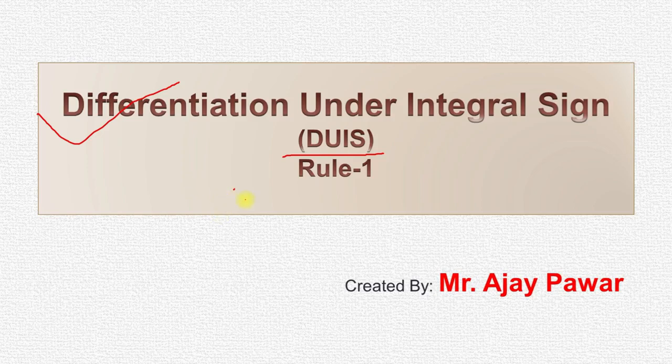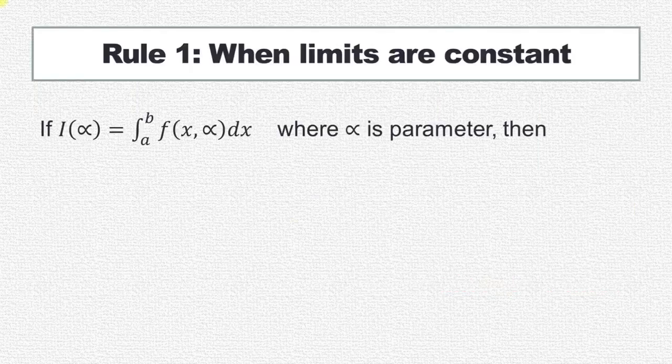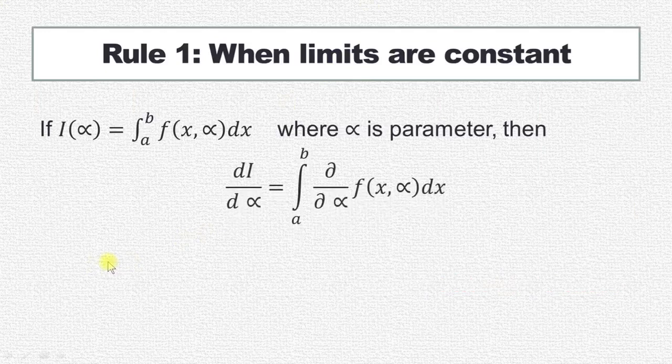So in this rule number 1, our integral's limits will be constant. So let's see what rule number 1 of DUIS is. Rule number 1 is when limits are constant. As we discussed, in this rule the limits of the integral are constant. Limits are from a to b, where a and b are constants.